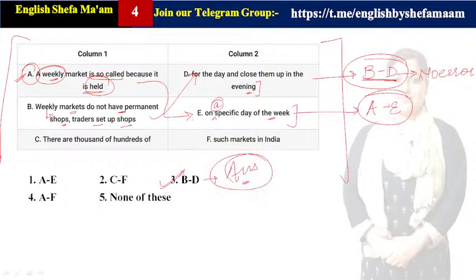A has a correlation with E. Here A is getting correlated with E, but the thing is that when we are correlating A with E1, there is a grammatical mistake. It should be on a specific day of the week. Clear? So that's the perfect sense. It should be on a specific day of the week. Then only it would be correct. Clear? Let us check the C1.